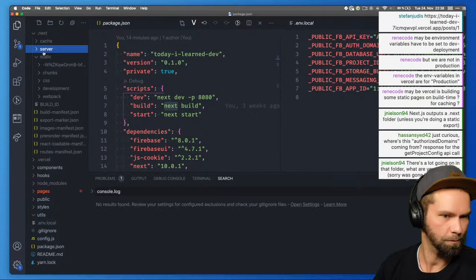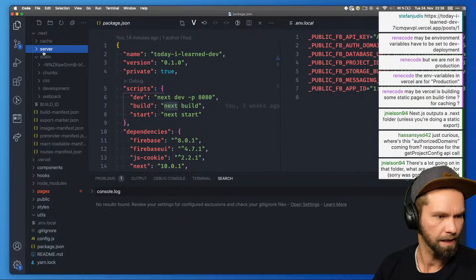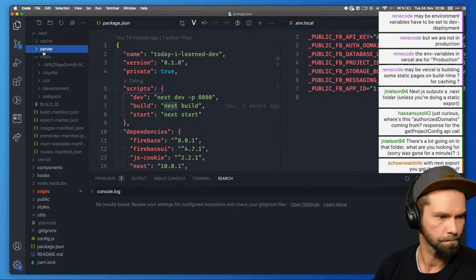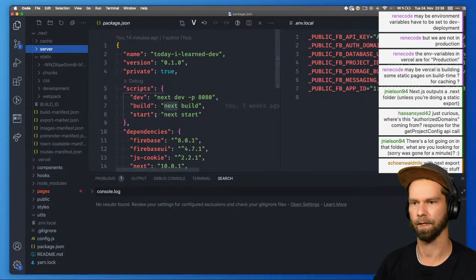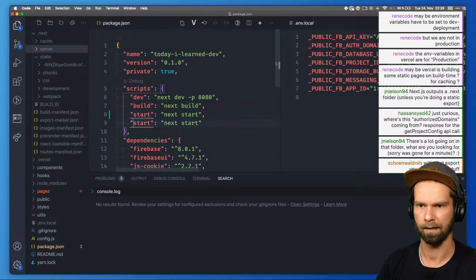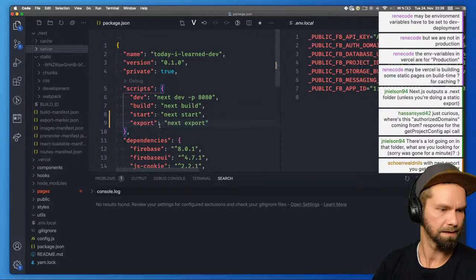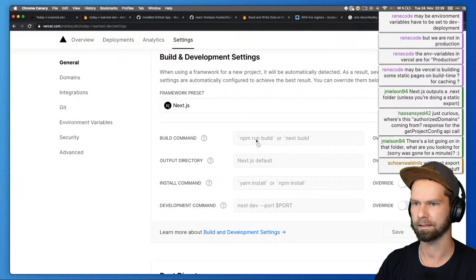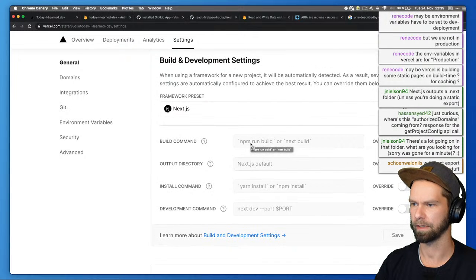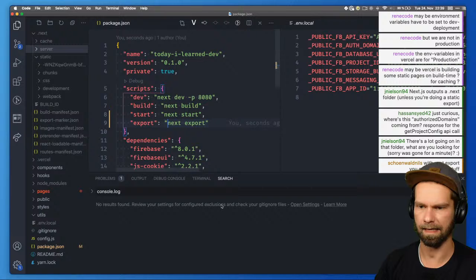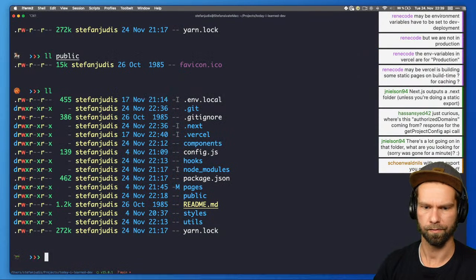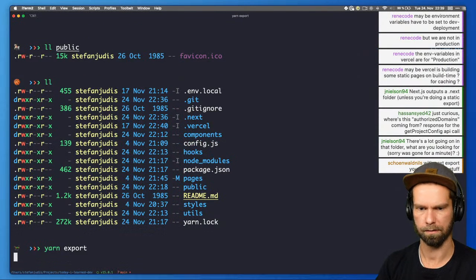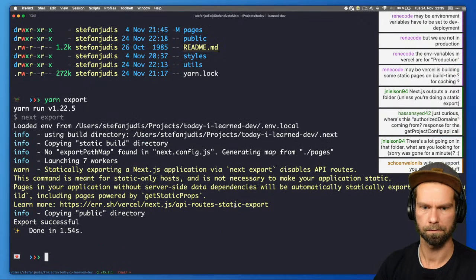And then we have Hassan. Where's the authorized domains coming from? Next export. All right, that sounds good. Let's do that, and then. But how does it work when we look at the build command here? It shows us that it's running npm run build or next build. Isn't that the same then as next export? So let's do yarn export. Copying public directory. Okay.